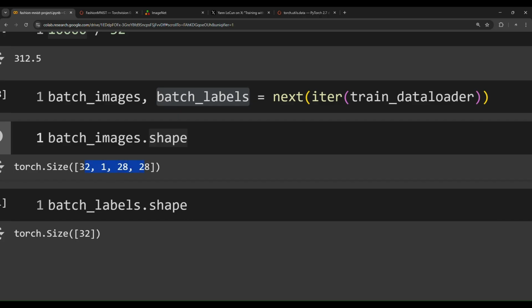Well, because these are images, while these are labels. These are just numbers, so they don't have dimensionality. They don't have width, height, and so on. So these are just labels in a tensor. So 32 labels, while the images are 32 images, each has one color channel, and it's 28 by 28 height and width.